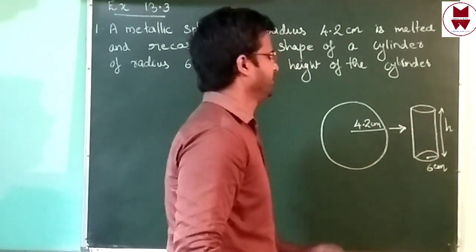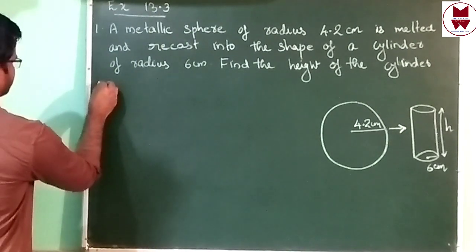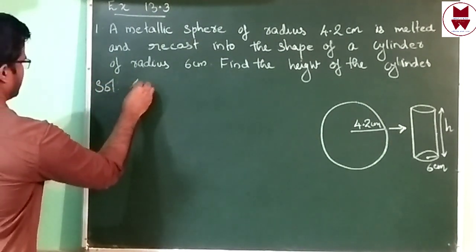We can write h. Sphere changes to cylinder. Given, what are things given?